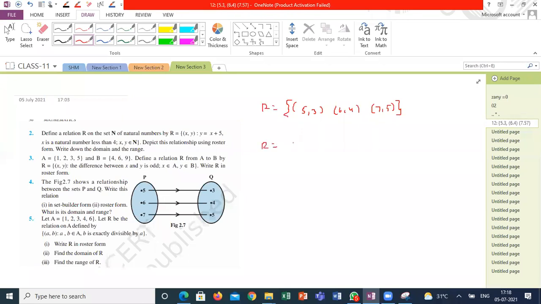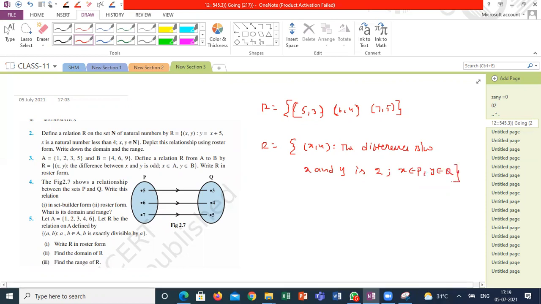But set builder form, anyone? What is a common condition in all? Sir, the difference between P and Q is 2. Yes. X equals y plus 2. The difference between X and Y is 2, where X belongs to P and Y belongs to Q set. That's it. One of the simplest ways of explaining in set builder form or conditional form.